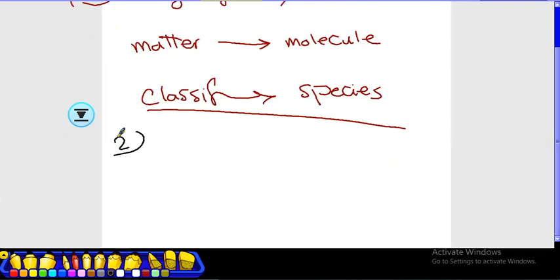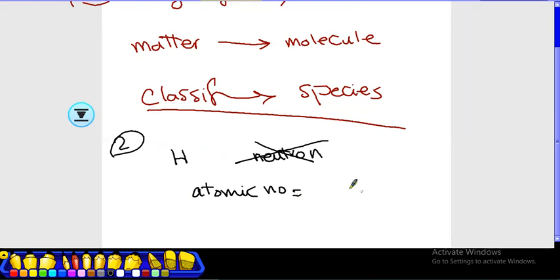Number two, we are going to talk about the element called hydrogen. Hydrogen is the only element that doesn't contain any neutron. There is no neutron in hydrogen. So what happens when any element doesn't contain any neutron? You will say that the atomic number will be equal to the mass number of this element, like hydrogen.